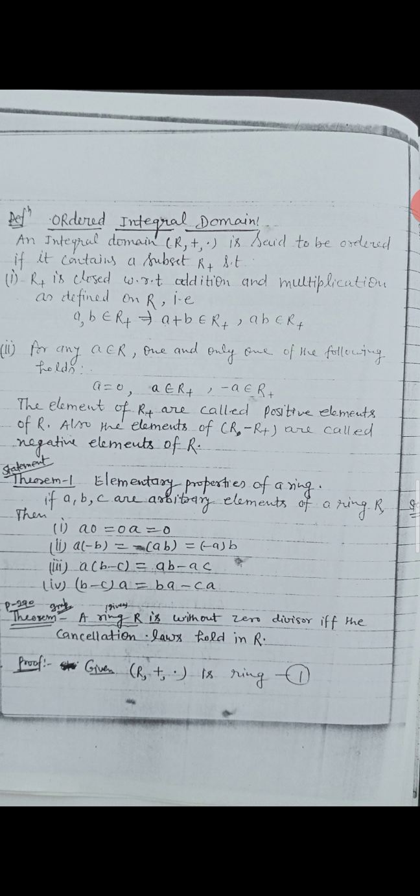Now, given that cancellation law holds in R, our aim is to show that R is free from zero divisor. Suppose R is not free from zero divisor, that is, there exist a not equal to 0, b not equal to 0, such that ab = 0. Now ab = 0 = a·0. That implies ab = a·0 and a is not 0. Then using 4, b = 0, which is a contradiction. So R is free from zero divisor.